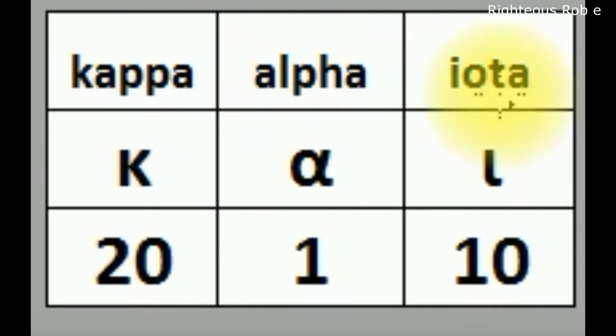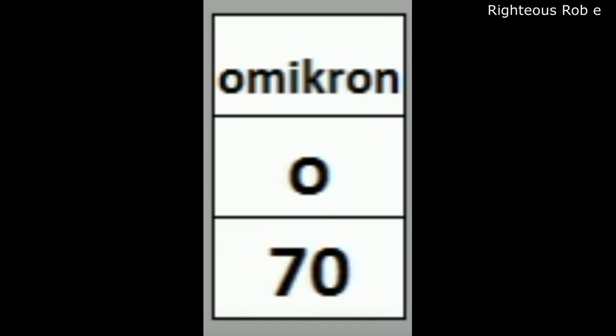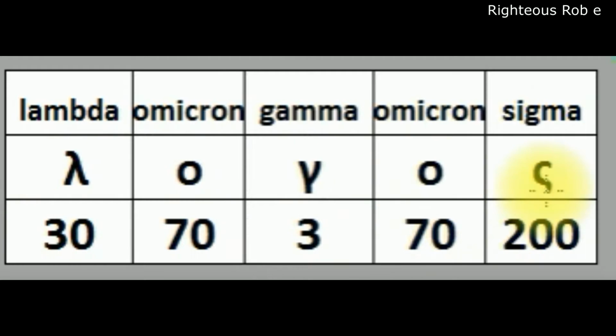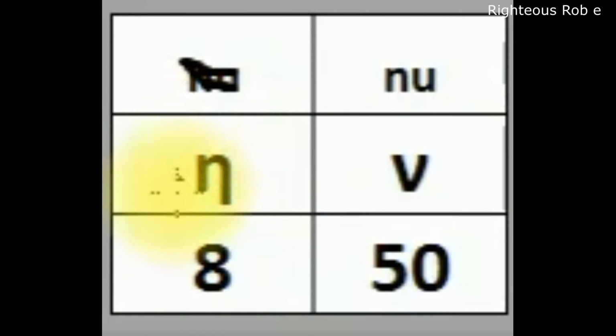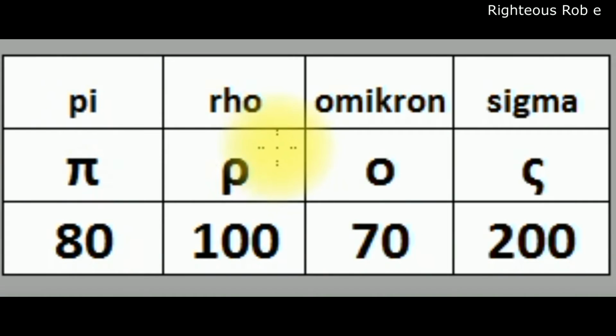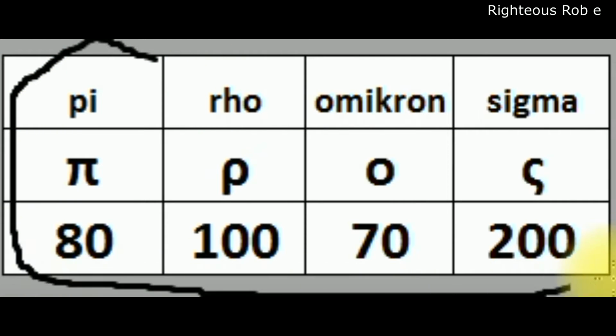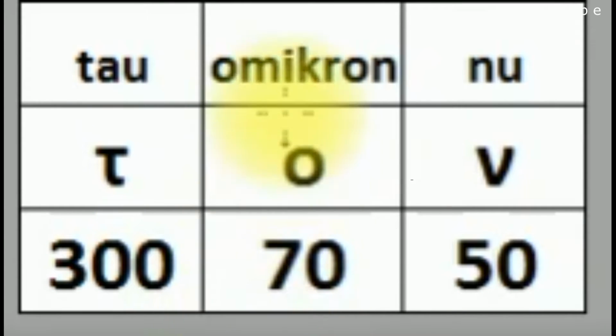Kappa, alpha, iota, meaning and. Omicron, the. Logos, word. Eta nu means was. Pi, rho, omicron, sigma means with. Ton, omicron, nu, having a Greek letter value of 420.